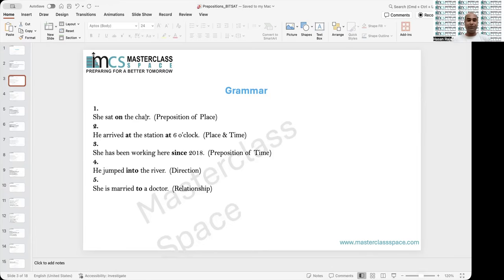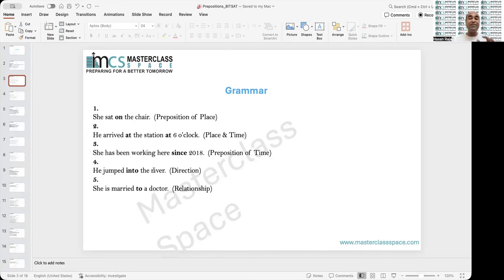First is on. On is primarily used for place. But at is used equally for both time and place. On mainly deals with place, then time, but at deals equally with both place and time. Since is again time, into is for direction, and to is for relation. So relation plus direction.